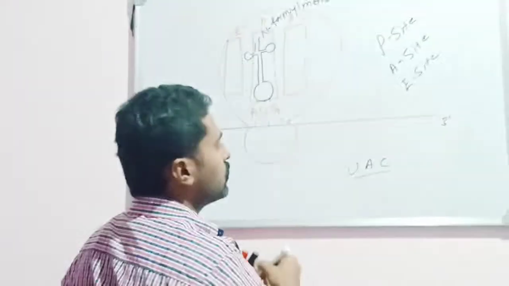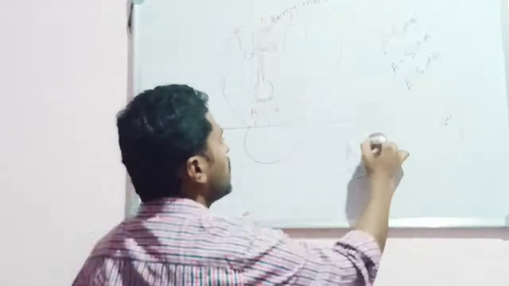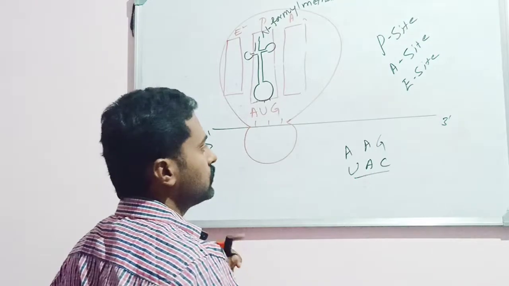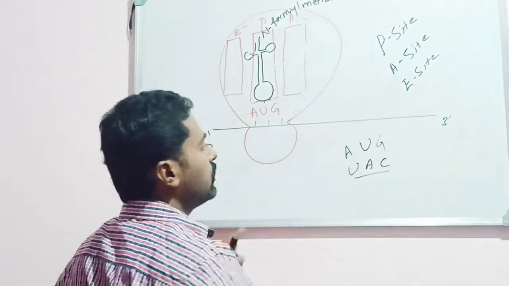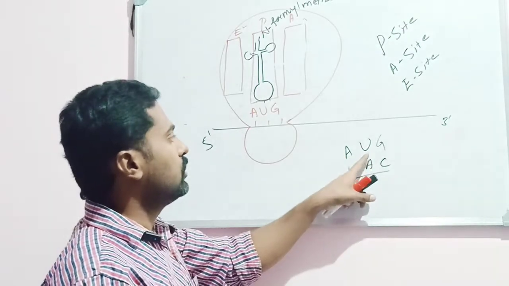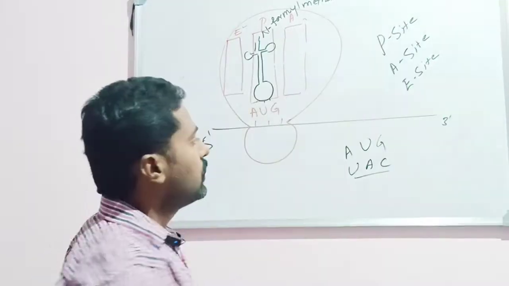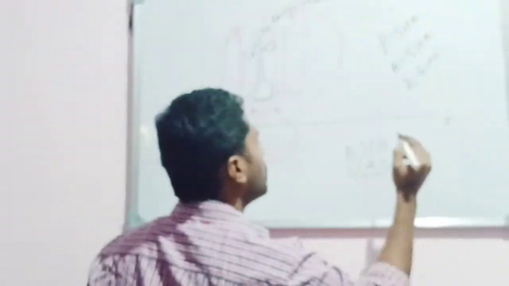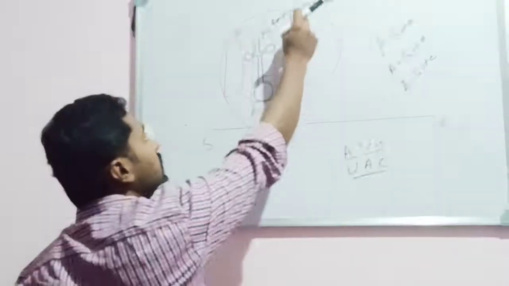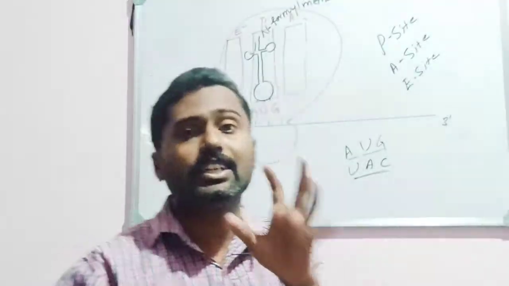they are complementary, because A is complementary to U, then U is complementary to A, then C is complementary to G. Okay. See here, A is complementary to U, then U is complementary to A, similarly vice versa, then C is complementary to G. If AUG is the initiator codon, the anticodon on the tRNA will be UAC, hence it brings the amino acid, that is N-formyl methionine. So it forms the initiation complex.